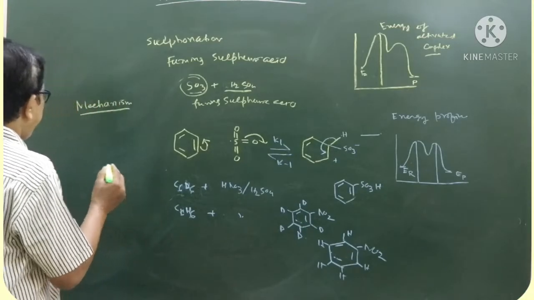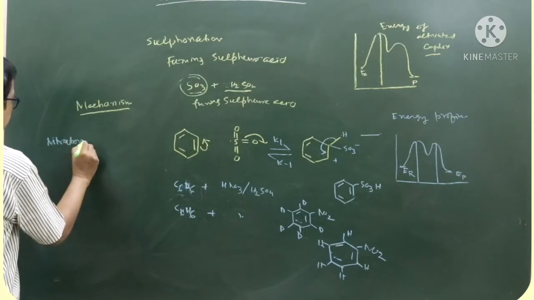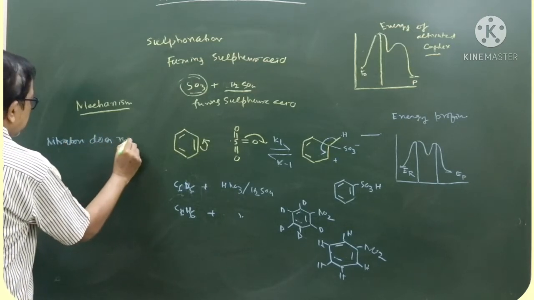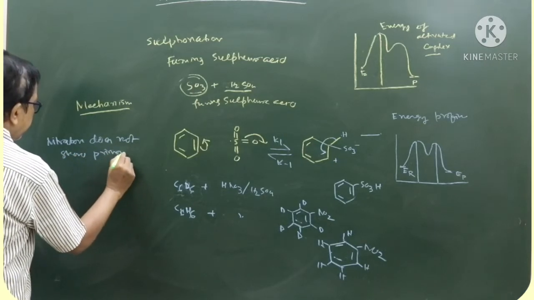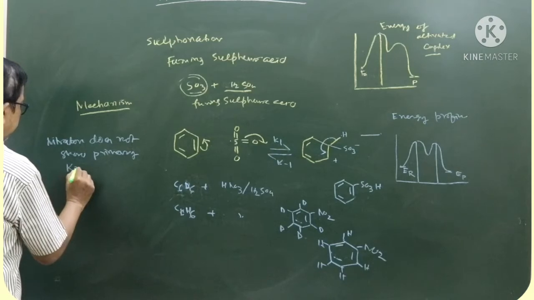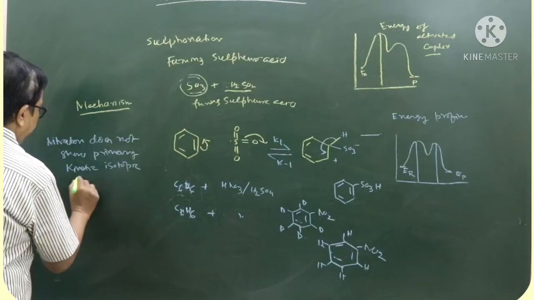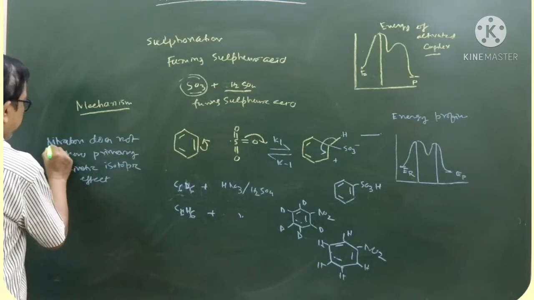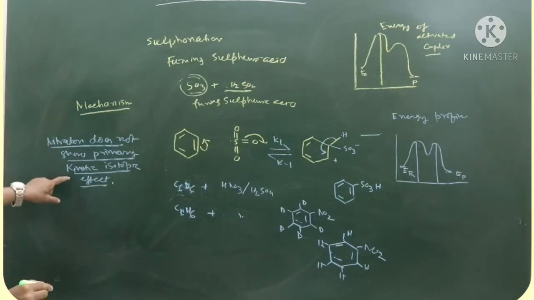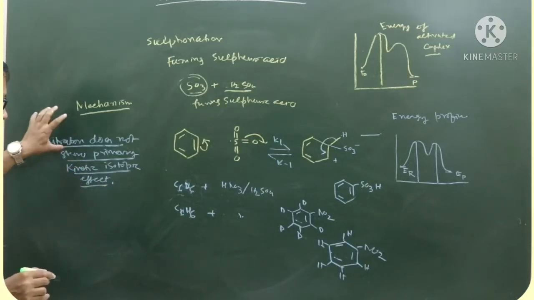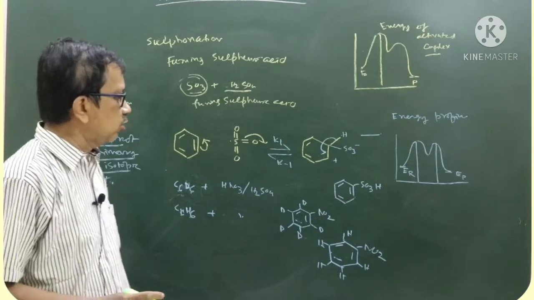So I am writing it: nitration does not show primary kinetic isotopic effect. This is very important from the competitive point of view. So keep in mind, keep it in your mind, all this point. That is, nitration does not show primary kinetic isotopic effect.